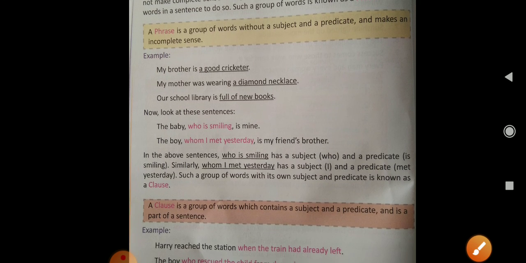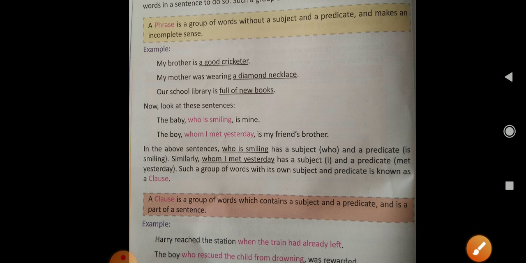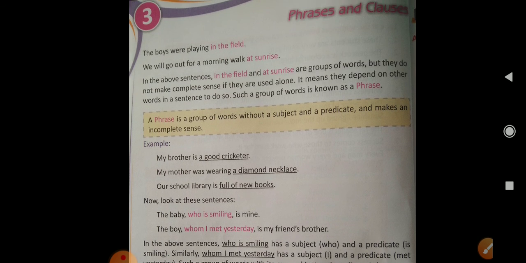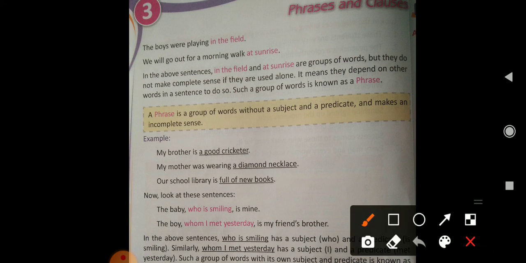And what is a clause? A clause is a group of words which contains a subject as well as a predicate and is a part of a sentence. Clear? Now let's read it from the very first line. The boys were playing in the field. We will go out for a morning walk at sunrise. In the above sentences, in the field and at sunrise are groups of words, but they do not make complete sense if they are used alone.